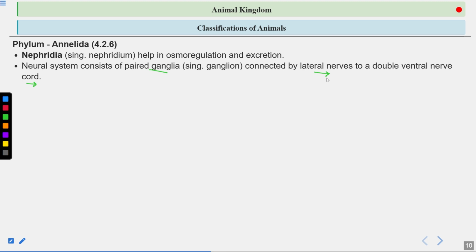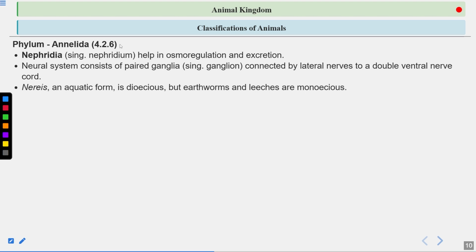They have a double ventral nerve cord running along the body, and they form a ladder-like nervous system. The nervous system helps in control and coordination. It is not as complex as that of humans, but here it consists of the paired ganglia. Clear?